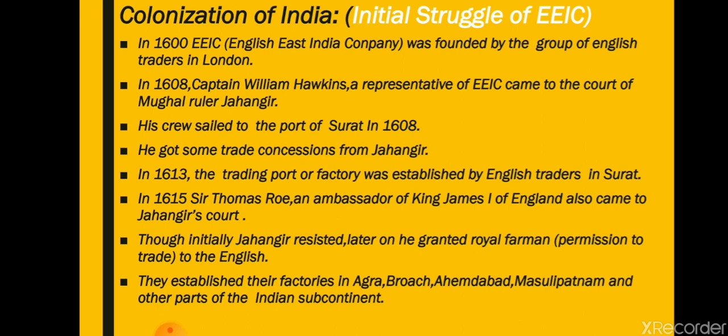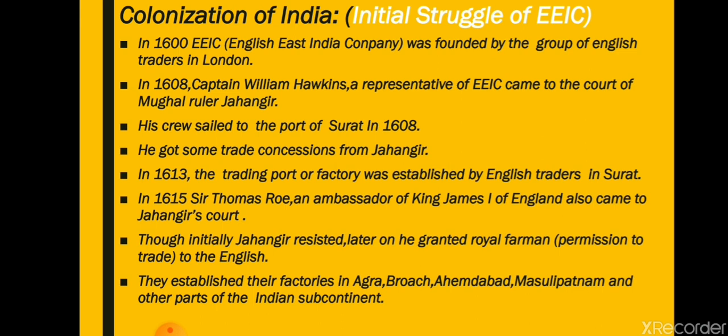In 1613, the first trading port or factory was established by English traders at Surat. In 1615, another ambassador came, and he got more rights, including the right to expand trade in India. So the Britishers started expanding their factories, and established some in Agra, Broach, Ahmedabad, Masulipatam, Bengal, Calcutta, and many more.